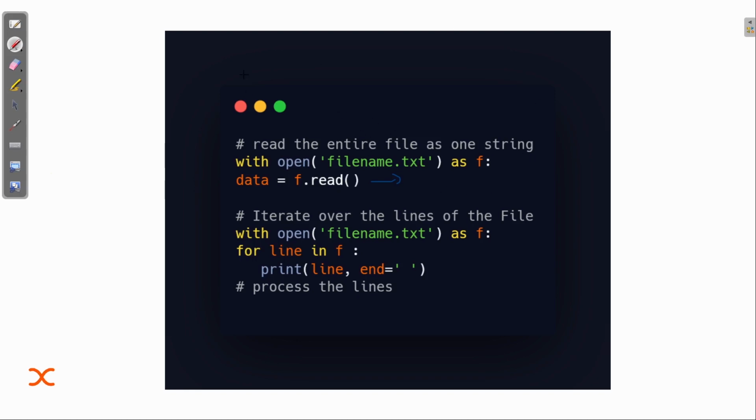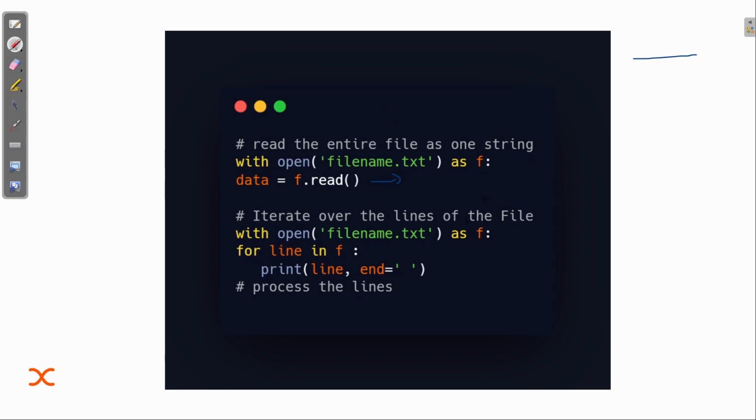If you want to read the entire file and print it like one string, it will work like one string. I will show you how the output will look. For that, we can just use this read function.